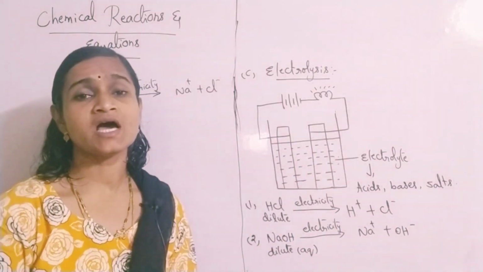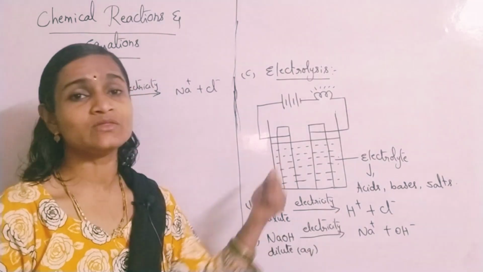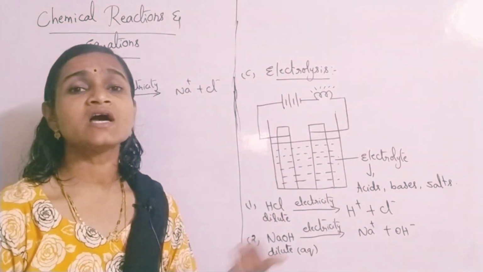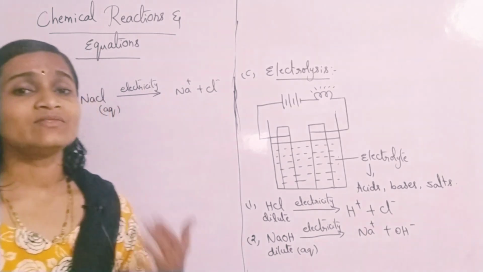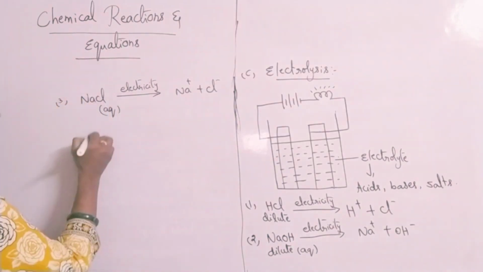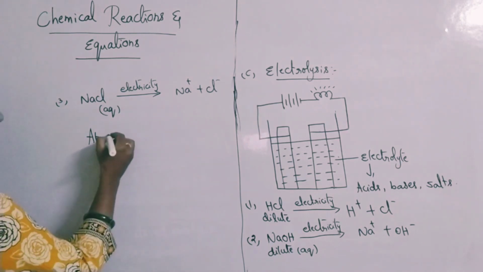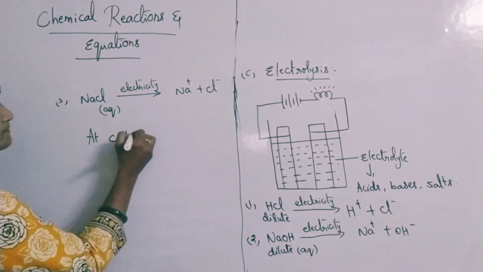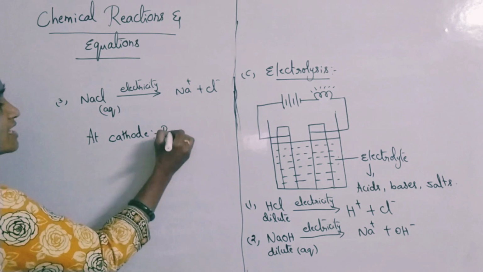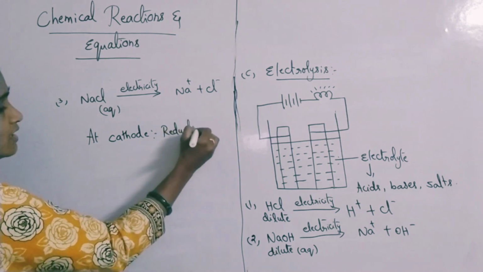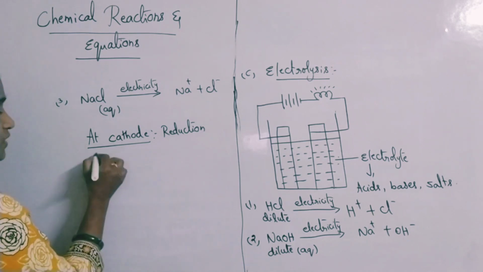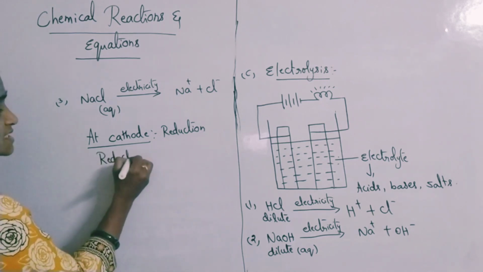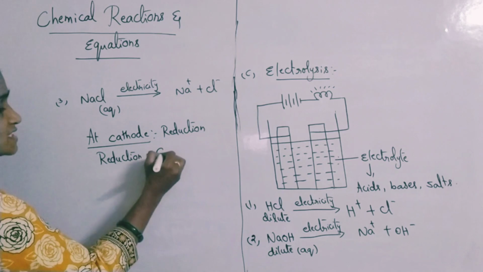All the positively charged ions will migrate towards the cathode, and all the negatively charged ions will migrate towards the anode. At the cathode and at the anode certain reactions take place. At the cathode always reduction takes place.